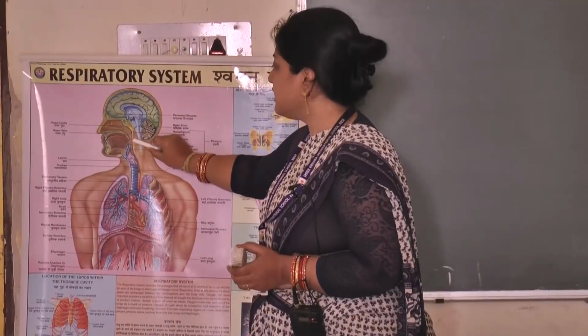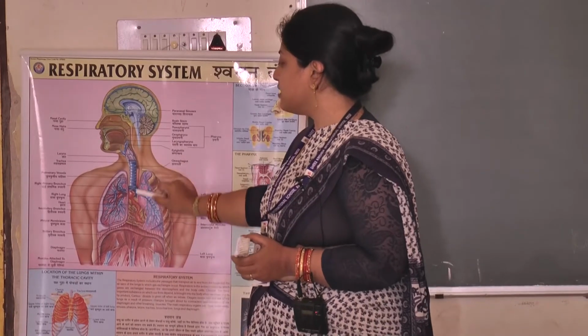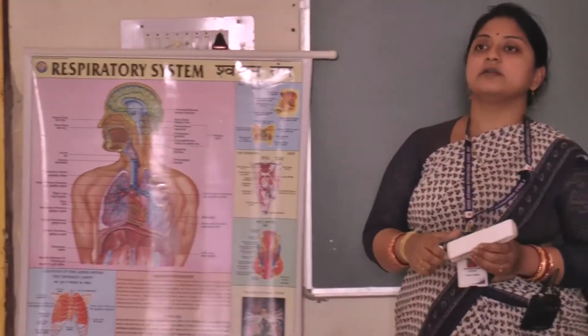So what are the steps of respiration? First, see, this is the nasal cavity. First the nostrils or nasal cavity, then it will enter into the nose, then the trachea, then bronchi, then the parts of bronchi known as bronchioles, then alveolar duct and alveolar sac.